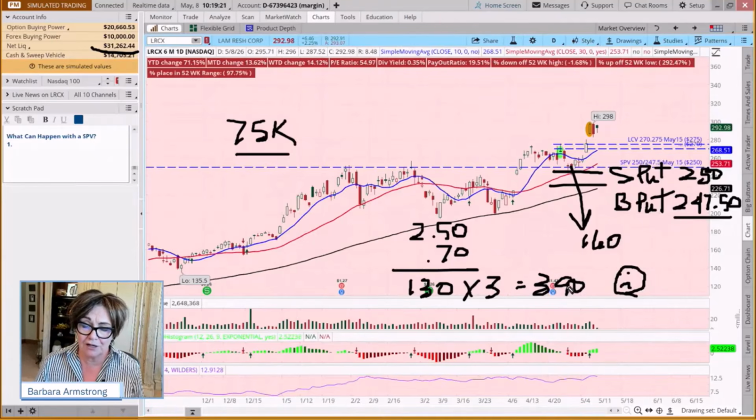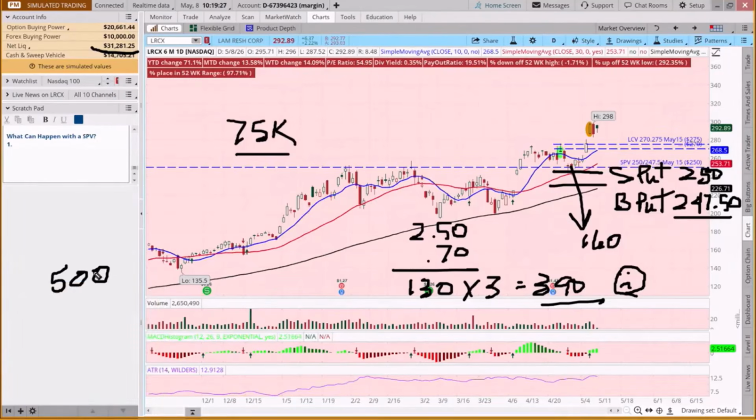But did you blow up your account? No, because how much can we risk? We said we're willing to risk $500 per trade. So have we blown up our account, even though we were assigned on the short put and the stock was put to us? No, this is a flesh wound, but we haven't amputated a limb, even though this trade went horribly against us.